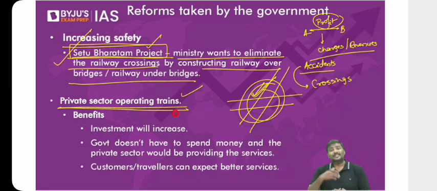That is one concern. Second concern, the private sector itself is worried about entering into railways. Why? Investment requirements are very, very high here. And what if the government changes the policy, or a new policy is introduced which is not in the interest of the private sector? So there is a concern regarding this. That's the reason that although many routes were put forward by the government for the private sector to operate, very few of the routes have been taken up under this initiative. So this is the discussion regarding the private sector operating trains in India.